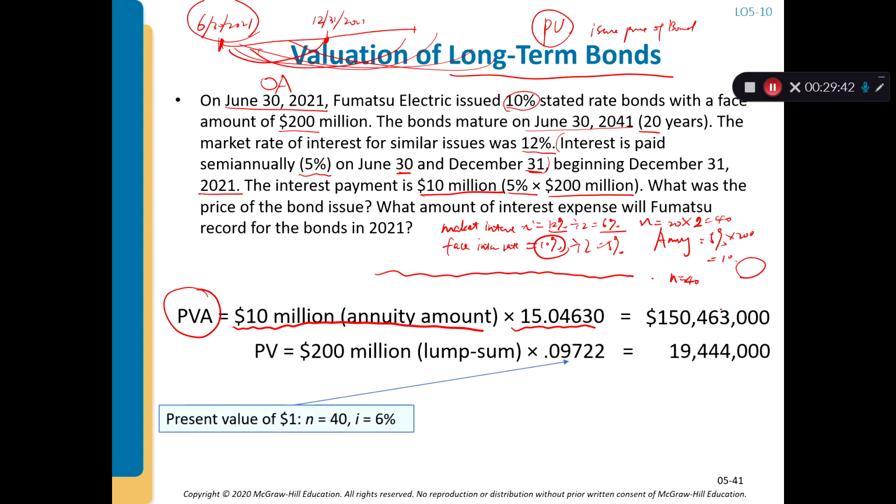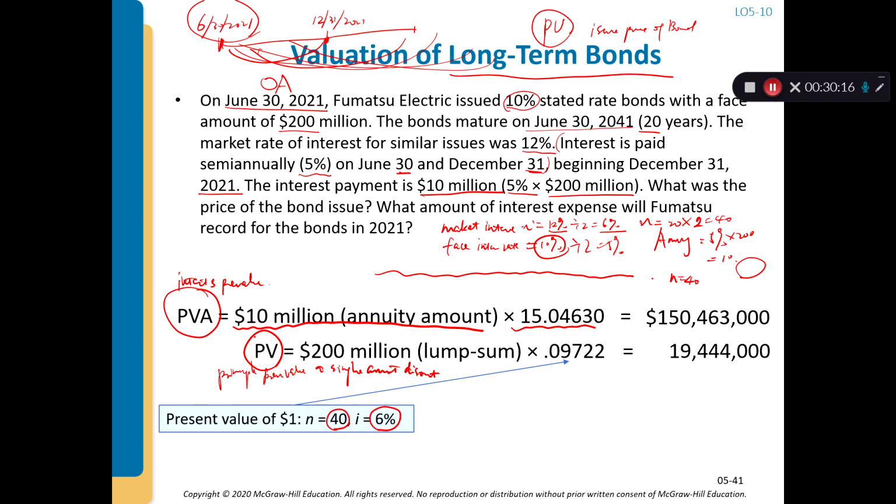equal $150,463,000, right? At the same time, for the principal, the 200 million, you also have to find the discounting factor for 40 periods at 6%, but a single amount discount, right? It's two portions. One is the present value of the interest. The second is the present value of the principal.